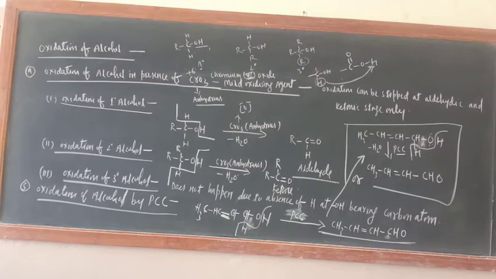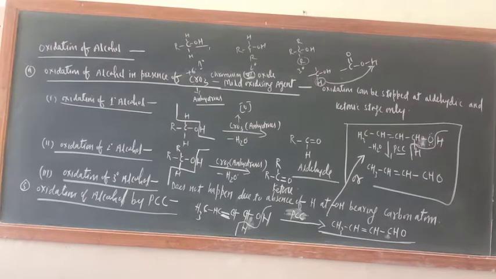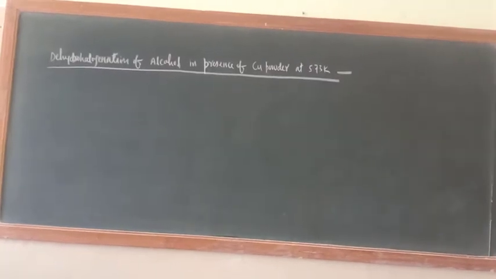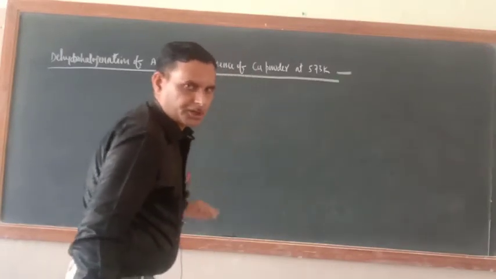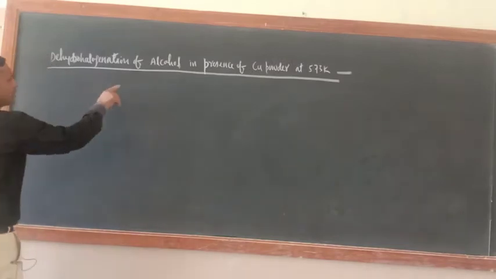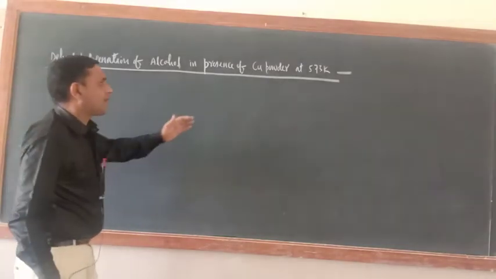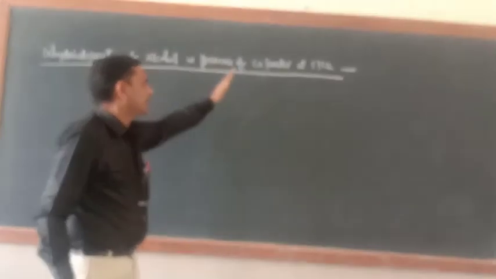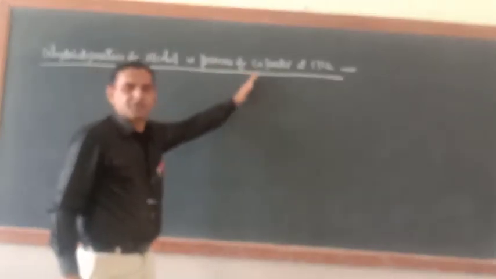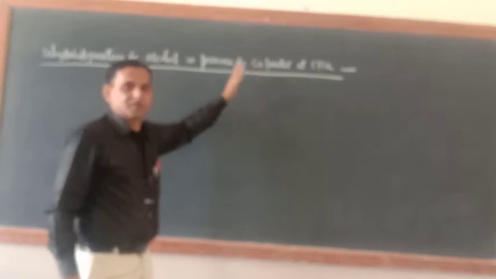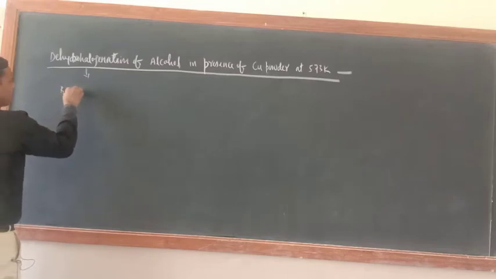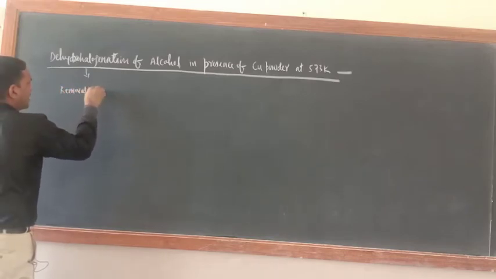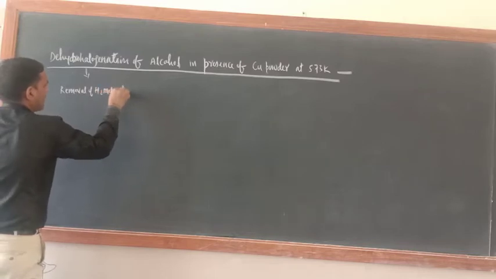Now the next reaction is the dehydrogenation reaction of alcohol. Okay, so let us move to another chemical property of alcohol. 1 degree, 2 degree and 3 degree alcohol undergo dehydrogenation in presence of copper powder at 573 Kelvin. So you know copper powder is a reducing agent. Just see here. Dehydrogenation means removal of hydrogen molecules, removal of H2 molecules.